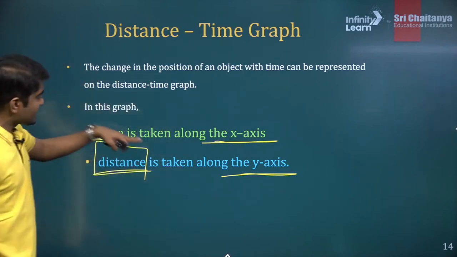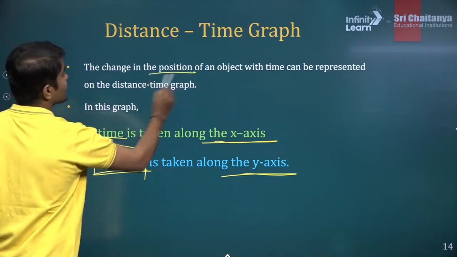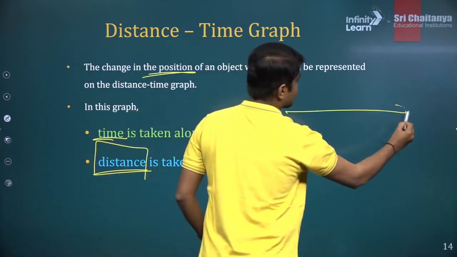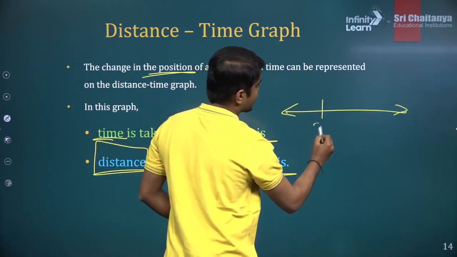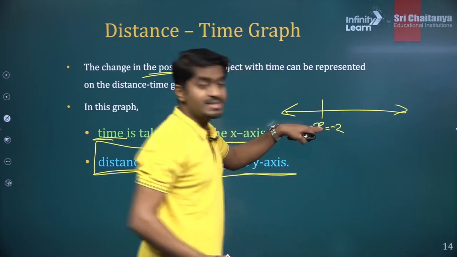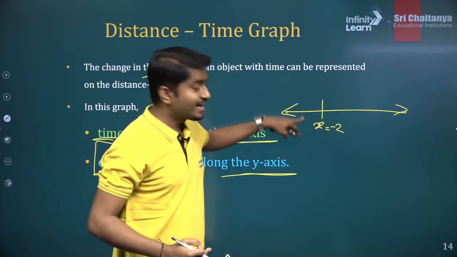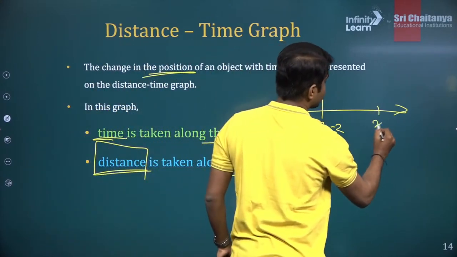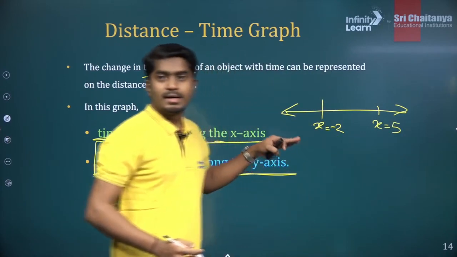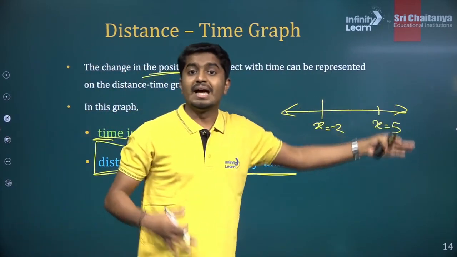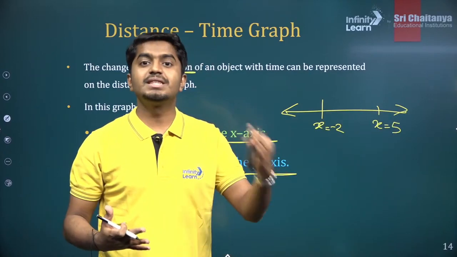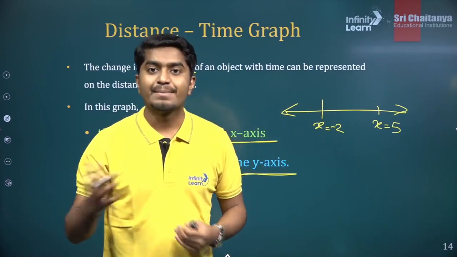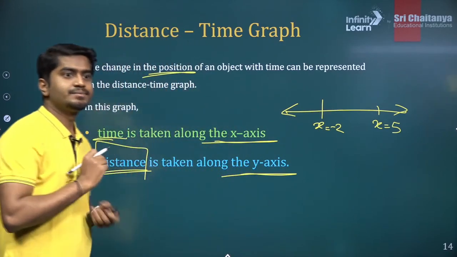Alright, sometimes instead of distance, we can plot position as well. So for example, on the x-axis, when time t is equal to 0, the particle is at x is equal to -2. Then it started moving and went to x is equal to, let's say, +5. So this is the position of the particle, and how the position changes with respect to time. So this distance time graph you can consider as a position time graph as well. Clear?